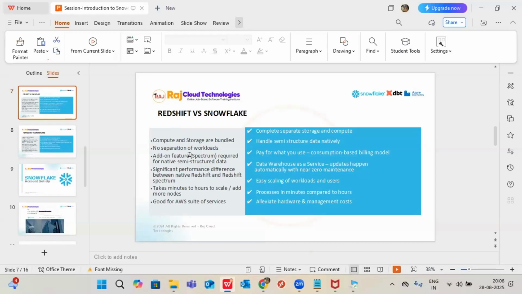Okay, so there are no separate workloads there. Here, separate workloads. It cannot handle semi-structured data. It can handle it, and it suits only an AWS account. It suits all accounts. Like this, there are a lot of differences, guys. And maintenance also, you will forget maintenance here. Here there's no maintenance. Why zero maintenance? Why are you saying zero maintenance? Without maintenance, is there any technology? Yes, I agree. Zero maintenance is there. Why? Because the cloud services layer is taking a lot of the responsibility. That is the reason it's near to zero maintenance.